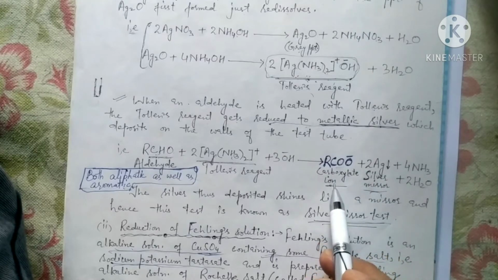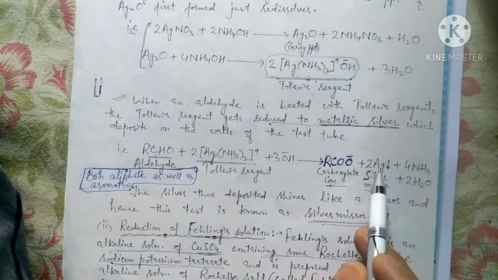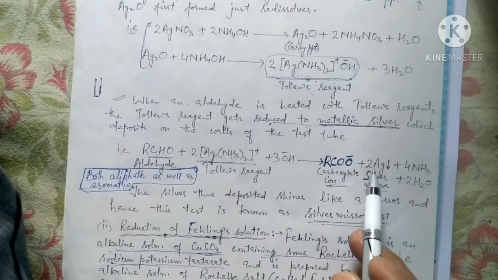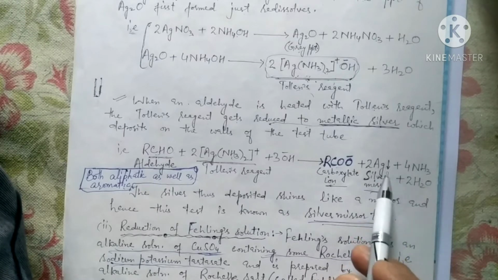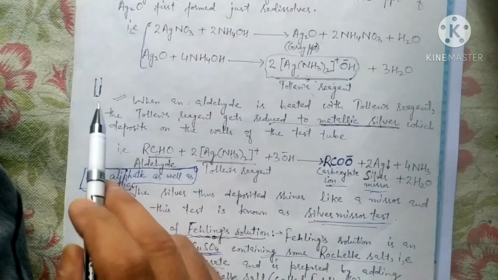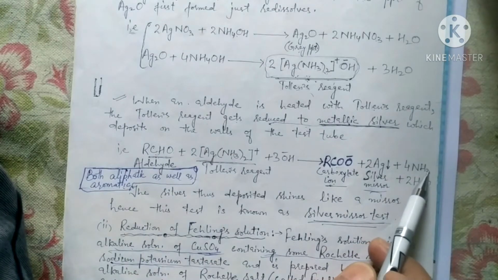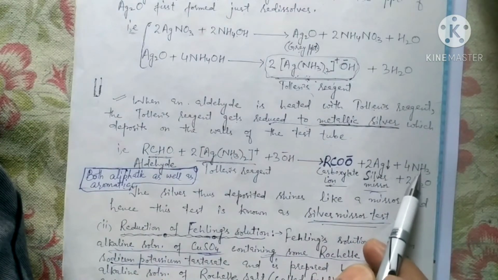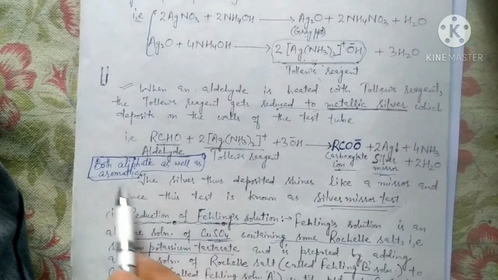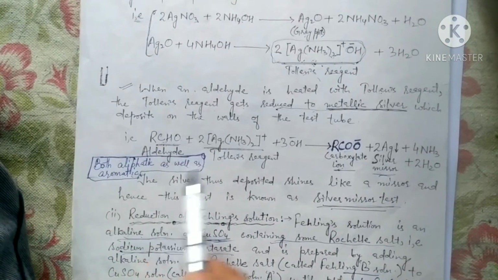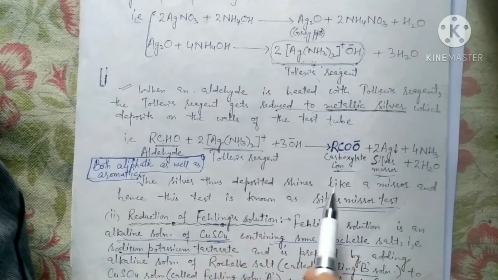The carboxylate ion, deposition of silver, that is this Ag with the downward arrow, it means that it is being precipitated there, or forming crystals of this metal on the inner walls of this test tube, with the release of another molecule of ammonia and water. Remember, both aliphatic as well as aromatic aldehydes show this silver mirror test.